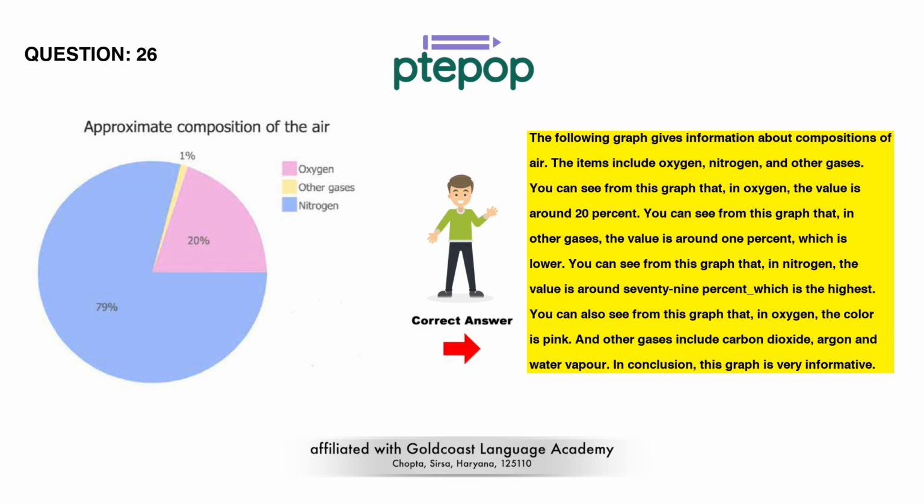You can also see from this graph that, in oxygen, the color is pink. And other gases include carbon dioxide, argon and water vapor. In conclusion, this graph is very informative.